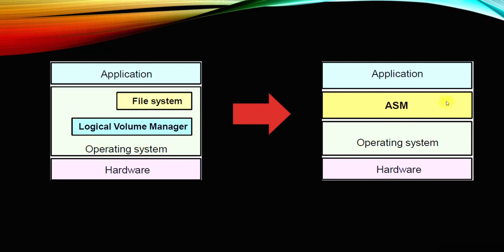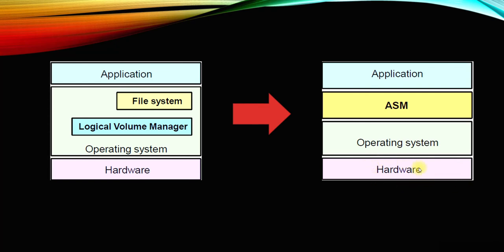ASM itself performs all those things. We will see everything in detail in future, but the hardware engineer or the person deploying the server will present the disks.